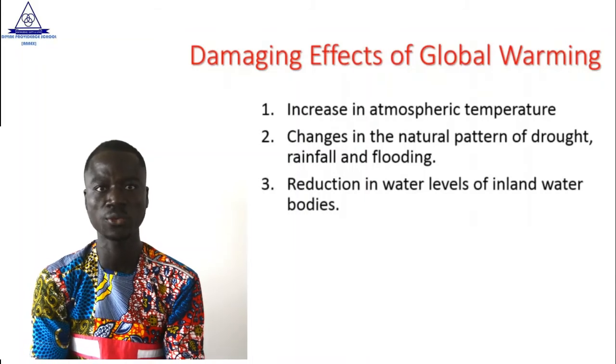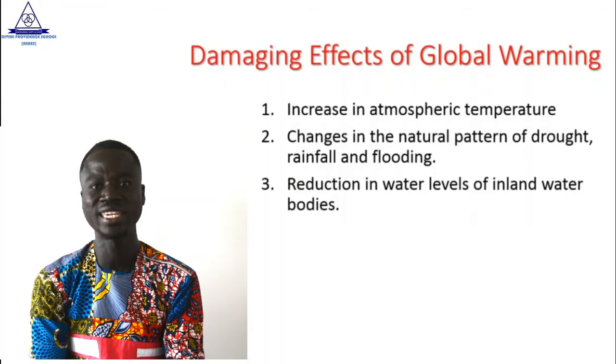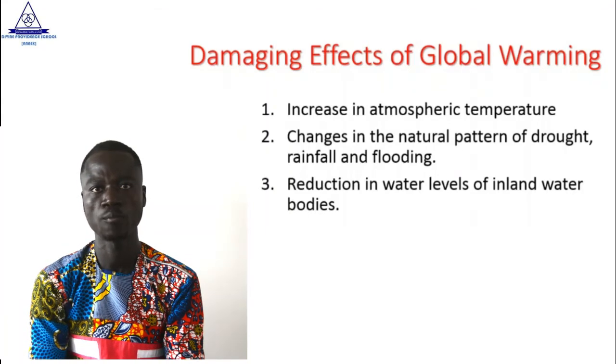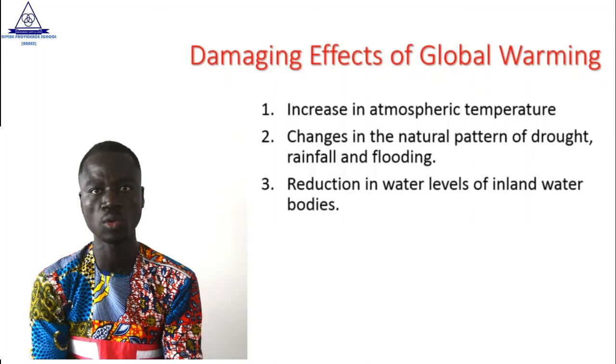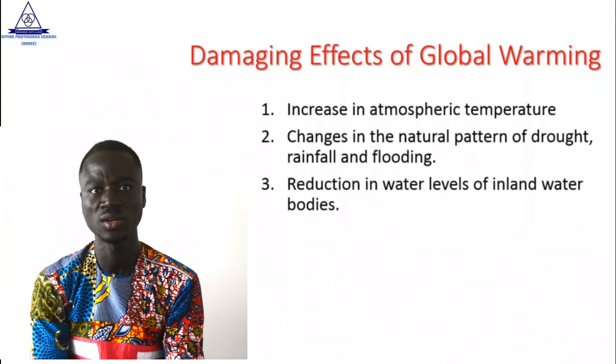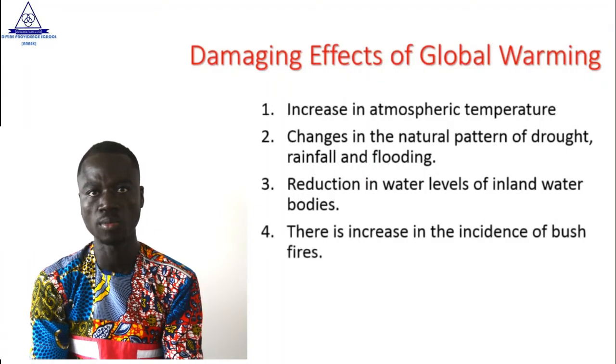The third point is reduction in water levels of inland water bodies. When there is too much heat, the levels of the water bodies decrease to a very small amount. This is caused by global warming.